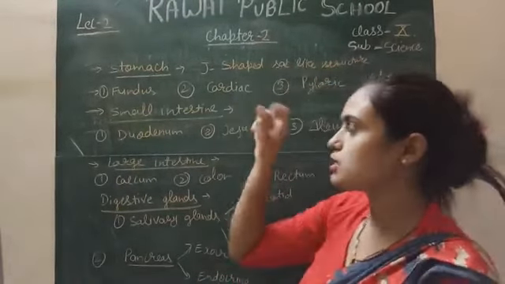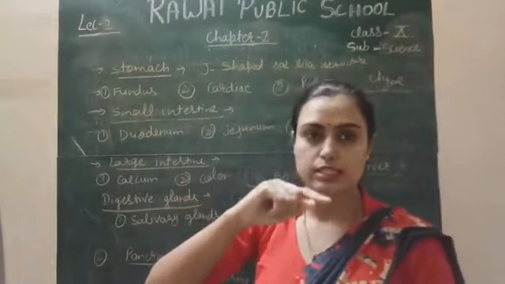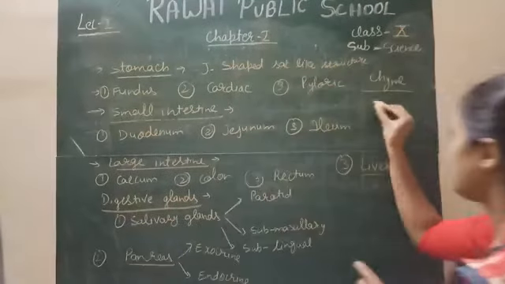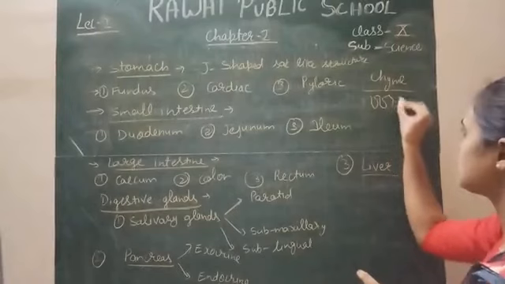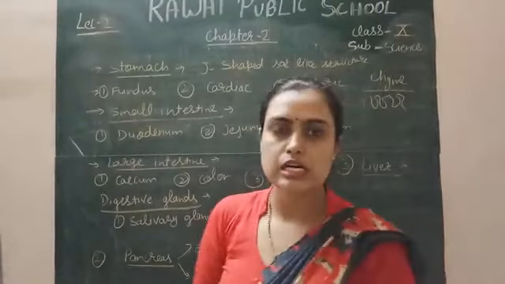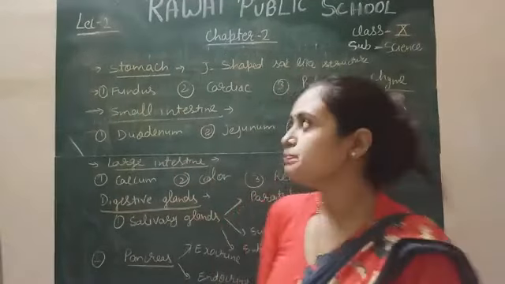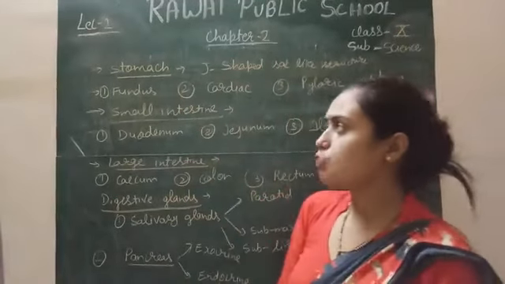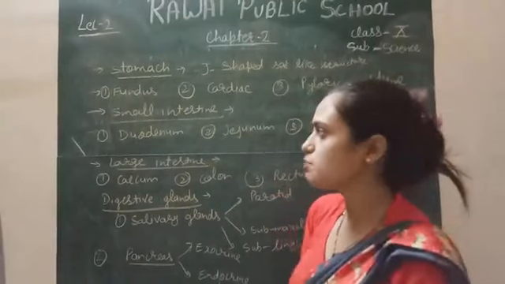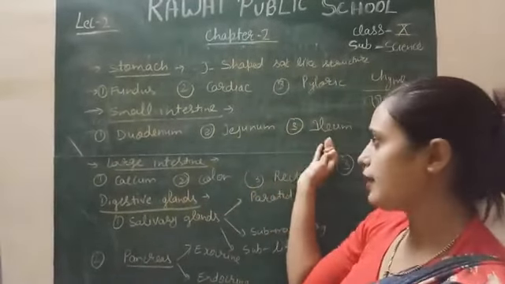One more thing about the stomach is that the stomach wall consists of rugae like this. These rugae increase the surface area of the stomach for the digestion of food, right? Okay, the small intestine: the first part is the duodenum, then the jejunum and ileum.